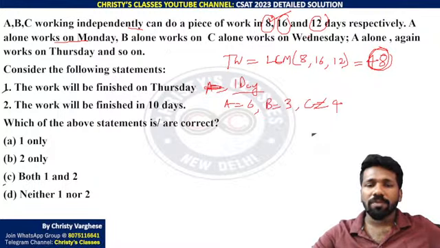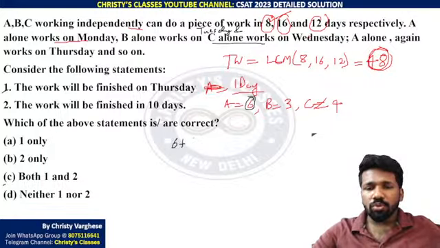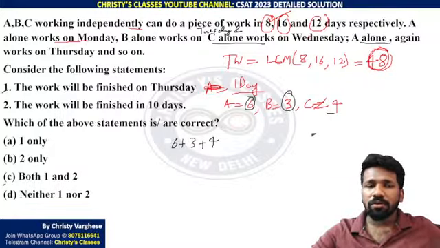A alone works on Monday. That means 6 chocolates. Total 48 chocolates should be completed. 6 chocolates he is having on the first day. B alone works on Tuesday, and C alone works on Wednesday. So B alone works on Tuesday means Tuesday 3 chocolates are eaten. Wednesday C alone, so 4 chocolates are eaten, and A alone works on Thursday, and so on.